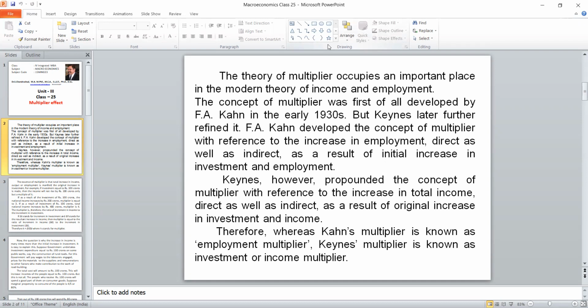One is related to how to increase the employment, and the second one is how the income is converted into consumption and saving. That saving is converted to investment. It generates income. So either the investment multiplier or the employment multiplier, both are the same. The employment multiplier was given by Professor Kahn, and the investment multiplier, that is the income multiplier, was given by Keynes. Only the difference is this. Therefore, Kahn's multiplier is known as the employment multiplier. Keynes's multiplier is known as the investment or income multiplier.